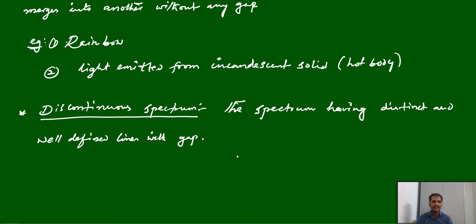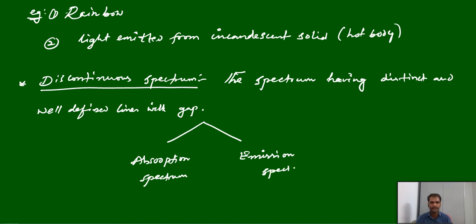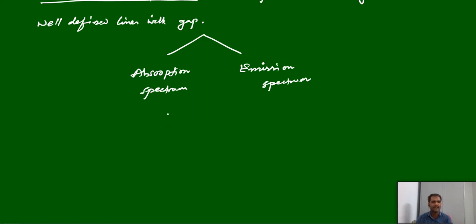Discontinuous spectrum again has two types, mainly absorption spectrum and emission spectrum. It is two types, no? It is absorption spectrum and emission spectrum. What is absorption spectrum? Both are discontinuous only.